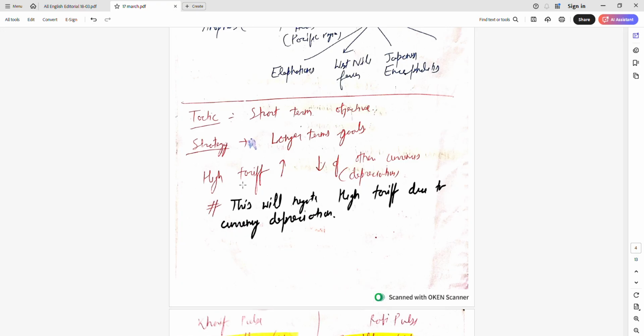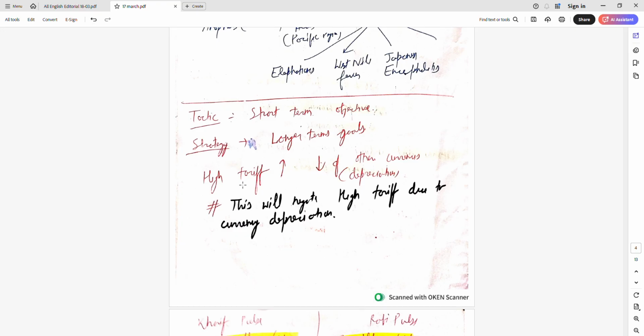This high tariffs topic is related to the US only, not others. Trump has cited high tariffs, thinking that it will make its economy strong and remove the fiscal deficit, but in reality, it will not help, as when Trump increased tariffs, the other currencies' value depreciated relative to the dollar.